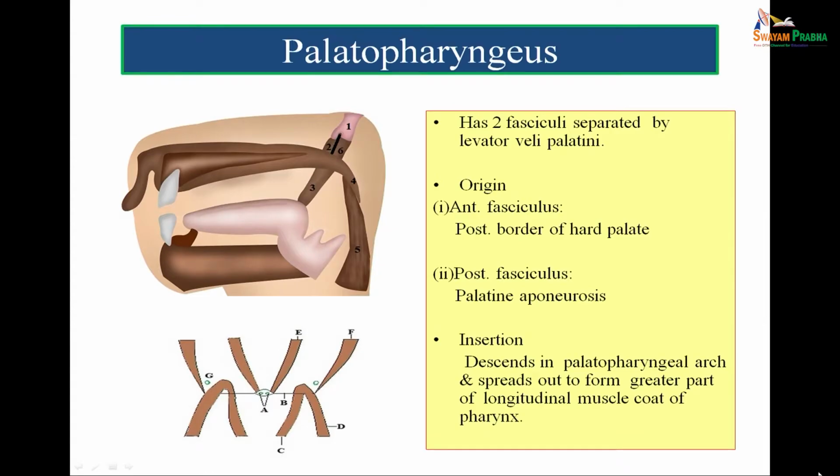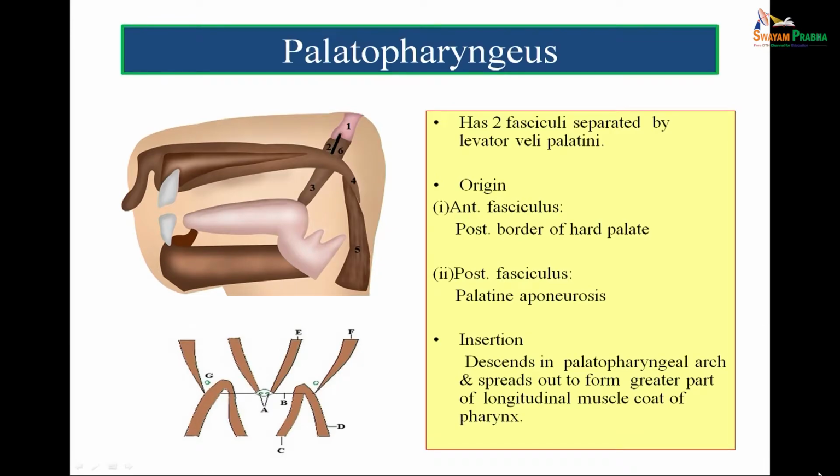It closes the oropharyngeal isthmus. So, nasopharyngeal isthmus is closed by levator veli palati, while the oropharyngeal isthmus is closed by the palatoglossus muscle. So, we come to the next slide.